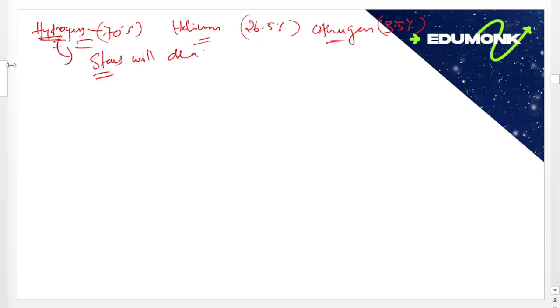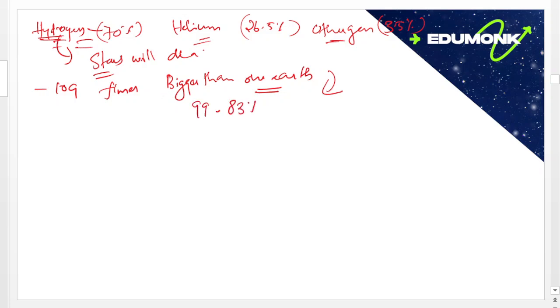This star, the Sun, is 109 times bigger than our Earth, and it accounts for 99.83% of our solar system.